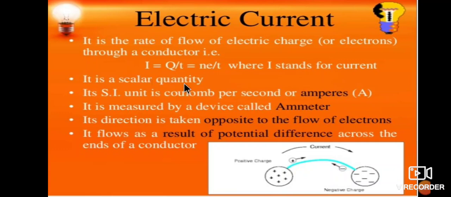Electric current is a scalar quantity. It has only direction. The SI unit is coulomb per second, or ampere. The SI unit of electric current is ampere. It is measured by a device called an ammeter. Electric current in a circuit can be measured by the ammeter. An ammeter is an instrument used to detect the amount of electric current flowing in a conductor.